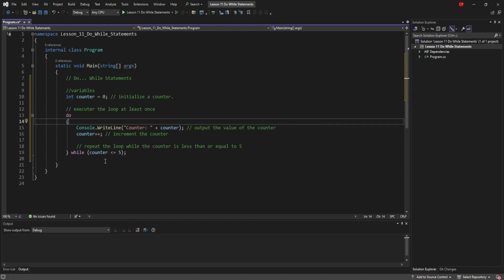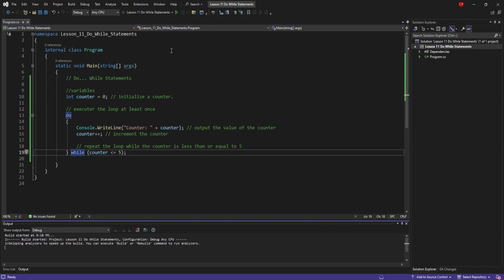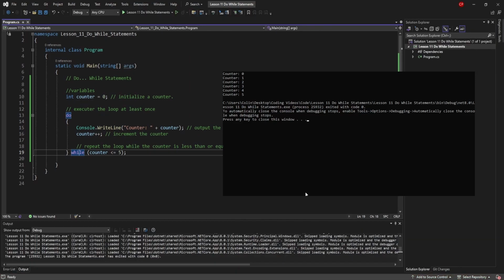While the counter is less than or equal to 5, it's just gonna keep incrementing. So do while, right? Do this while this. Let's hit Control S to save, and we're gonna run it. Okay, see, counter 0, 1, 2, 3, 4, 5. Boom. That's it.